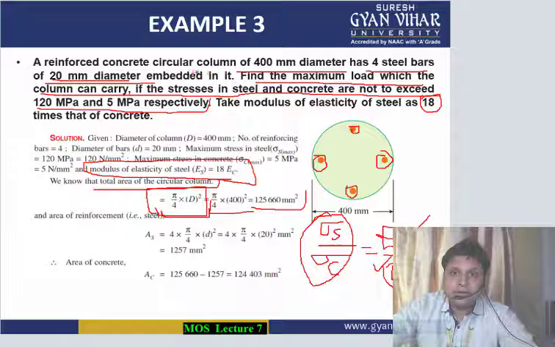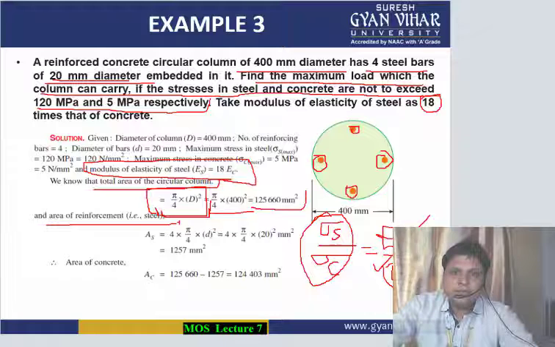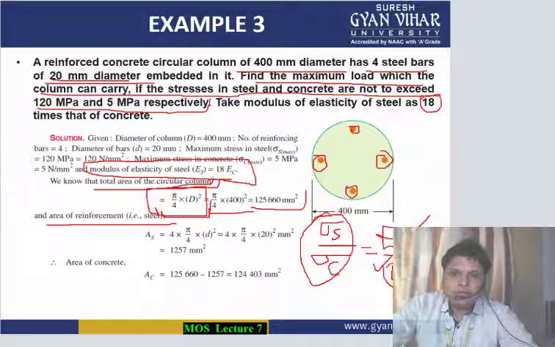Keep it in mind, this is the area of the circular columns, these steel bars. All right. Now the area of reinforcement of steel. This was of the column. The total diameter, this bigger diameter, as you can see, 400 mm is the bigger diameter. This is the diameter of the circular column. This complete